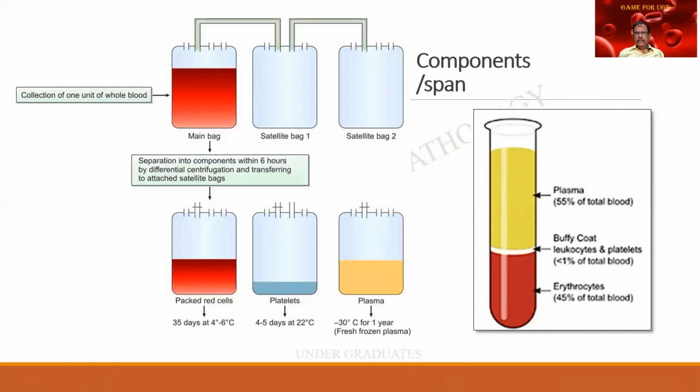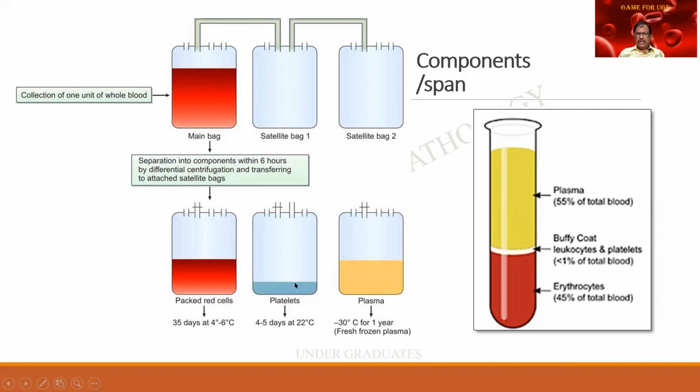As I told you earlier, whenever you donate blood, you don't save a single life, you save 3 lives. What do I mean by it? Earlier, there was an impression that blood is transfused as a whole. So this is the blood bag. You collect the blood from the donor, and after some time it is gently centrifuged. There are a couple of other bags which are again attached to it. After centrifugation, by gentle compression, the RBCs settle to the bottom, and the plasma and the platelets are sent to the next bag.